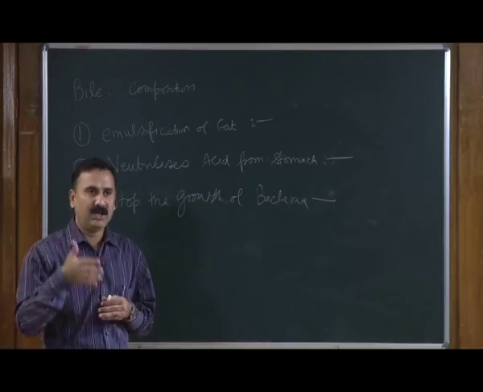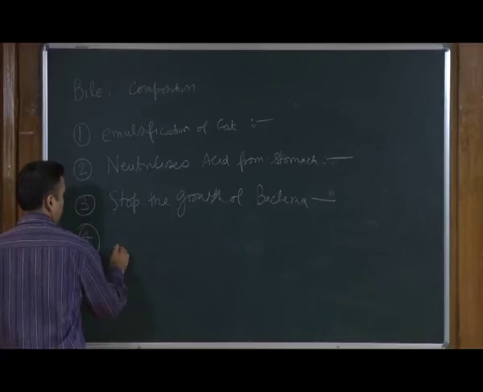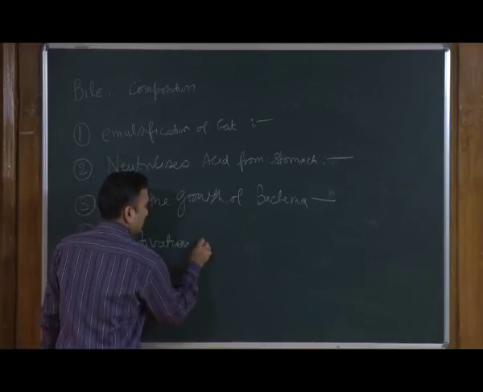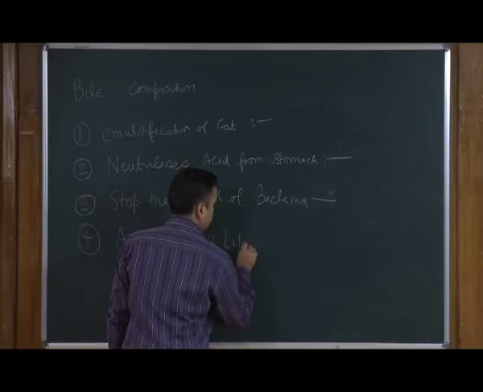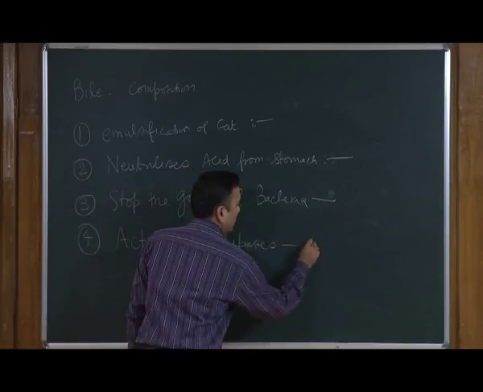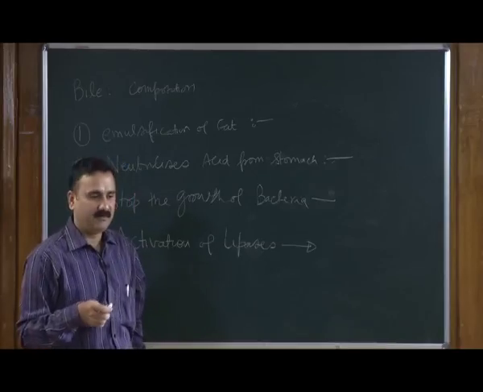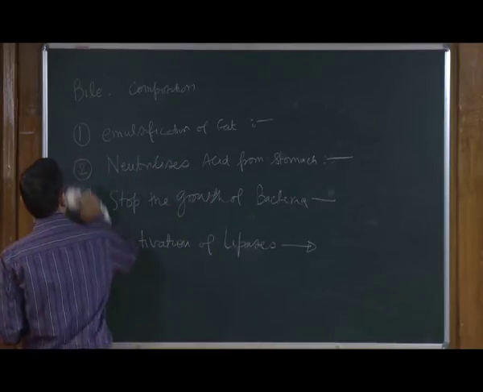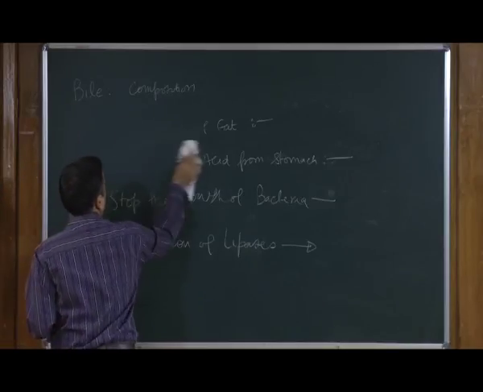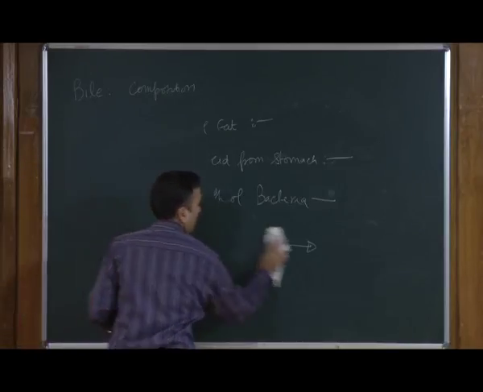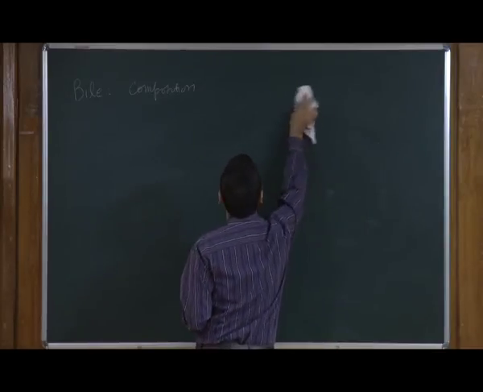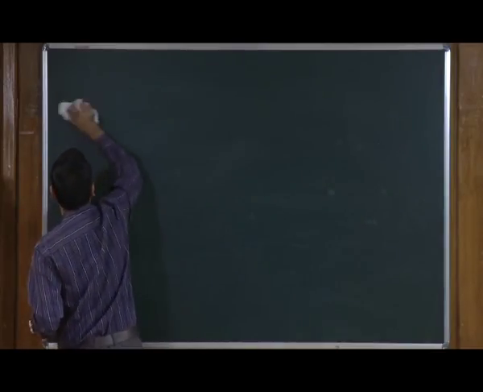So, it helps in activation of lipases. Lipases are the enzymes required for fat digestion. Apart from that, bile is also used for many other functions, and all these functions we are going to take up once we discuss the digestion process later on.